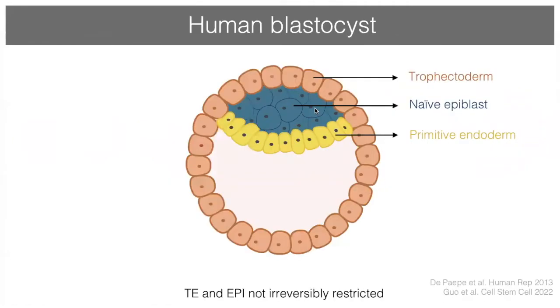In a human blastocyst, things are a little bit different from the mouse. In the mouse blastocyst, just before implantation, all three cell lineages are fully restricted, meaning that cells cannot switch from one lineage to another. However, in the human blastocyst, that's not the case. Trophectoderm cells are not irreversibly restricted. They can still give rise to the naive epiblast, and vice versa. Naive epiblast cells can also still give rise to the trophectoderm, at least in vitro.